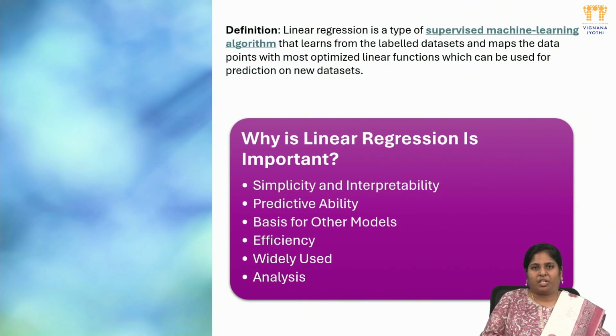Coming to the definition, linear regression is a type of supervised algorithm that learns from a labeled data set and predicts values for new data. Linear regression is very important for its simplicity and interpretability. It is very simple to implement. We mostly take smaller scale data sets, and we can predict the next upcoming values easily by using a small scale of parameters.